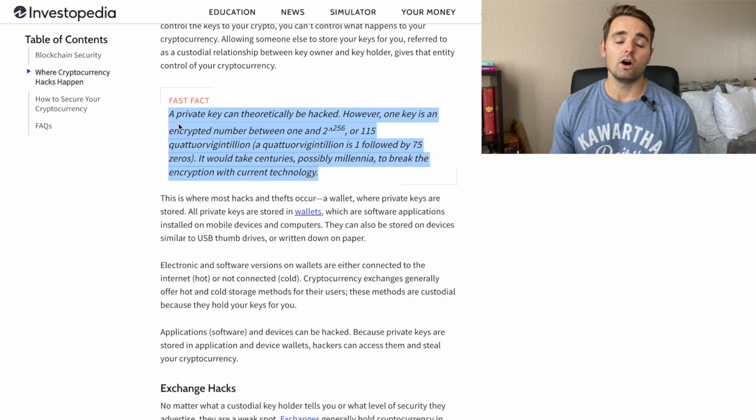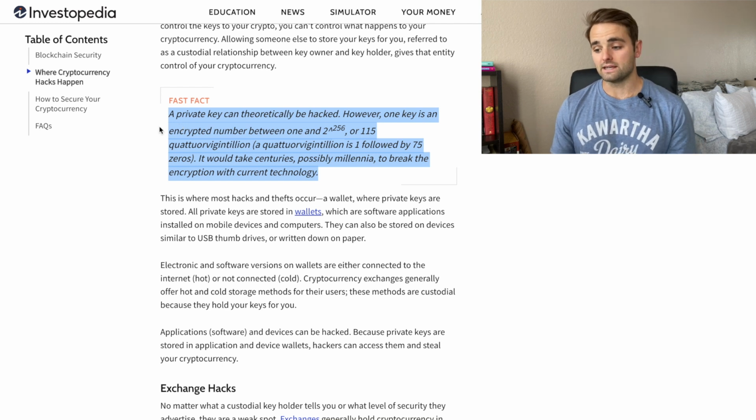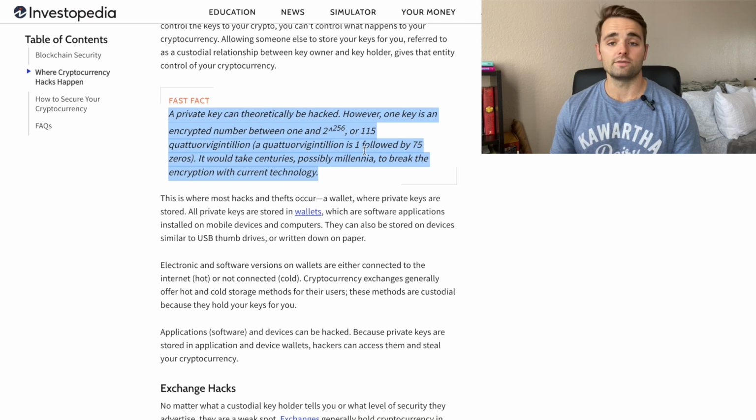Now, some people say, oh, well, what happens if the hash algorithm is hacked? Well, a private key on the Bitcoin network can theoretically be hacked, but that number is 1 in 2 to the 256. So what that means is that is 115 quattuorvigintillion. So basically 1 followed by 75 zeros, which really right now is mathematically infeasible. It'd probably take centuries, if not millennia, just to hack the SHA-256 algorithm.